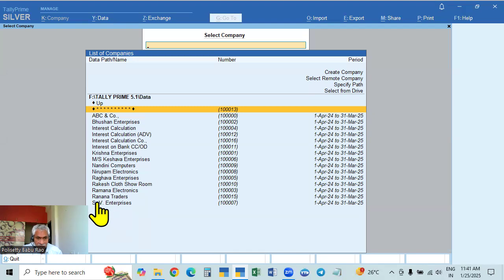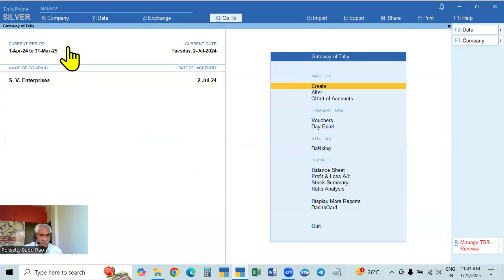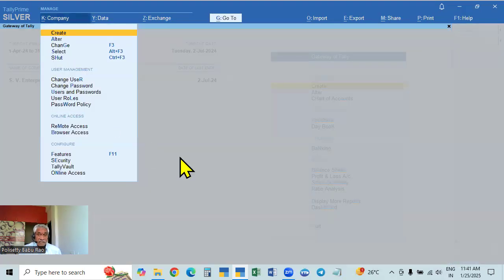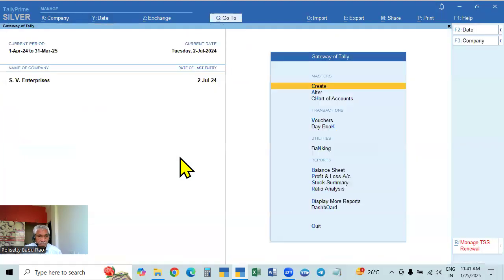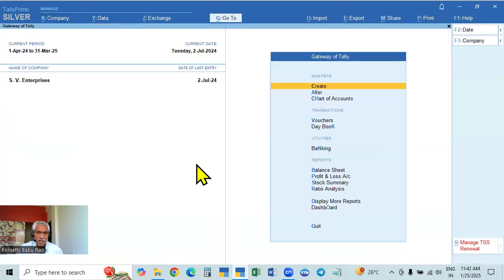Now it will show SV Enterprises. Yes, come. So the total data which was there. That is before deleting the password, we backed up. So that's why it's asking for the password. Afterwards we deleted the password. How to delete that? I will do it. Okay, we'll do it later. Password will be deleted later. Okay. Now this is done.